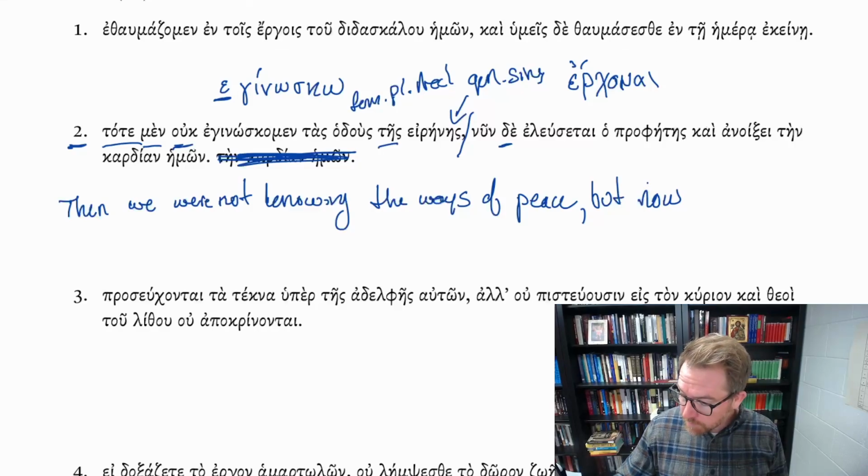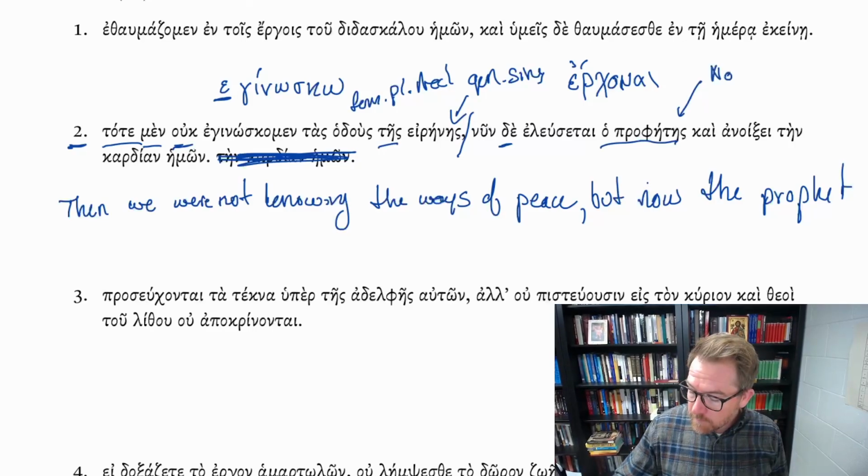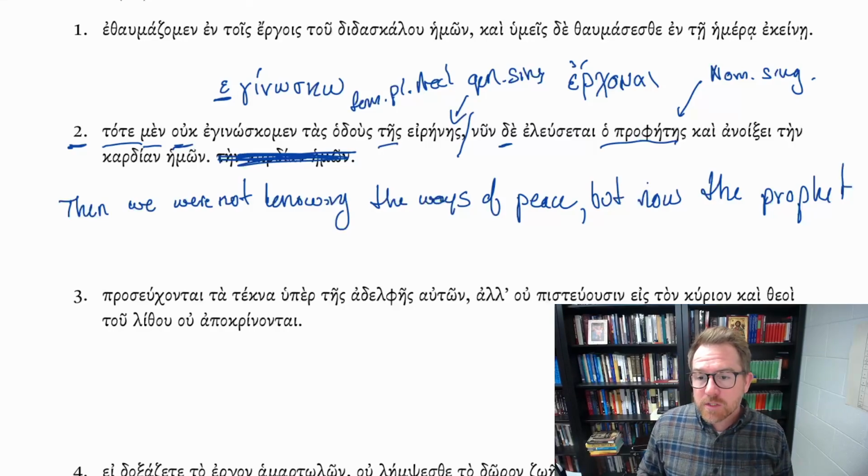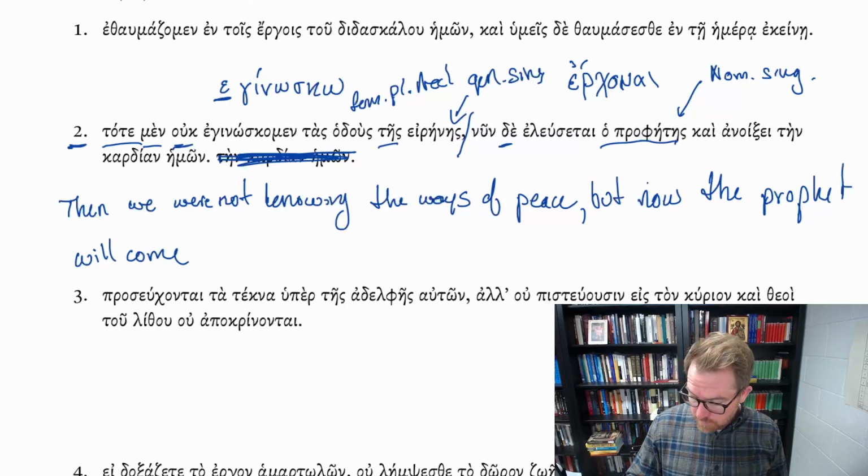So the prophet is our subject. Why is the prophet our subject? Ho prophetes is nominative singular, and that nominative tells me the subject of my verb, eleusetai, which, by the way, is also third person singular. So it makes sense that I have a singular noun going with this singular verb. The prophet will come, but now the prophet will come and anoixei.